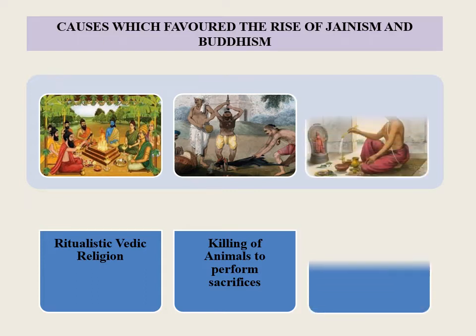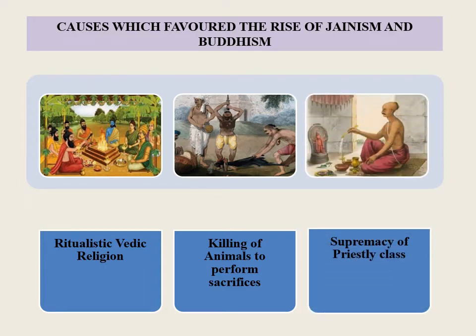Supremacy of priestly class. With the introduction of elaborate rites and rituals, the priestly class came to occupy a position of supremacy in the society. The priests dominated the life of man from birth to death. People turned against these priests who made the religion complicated and who made it expensive and burdensome. Let's see some of the causes in the next slide.